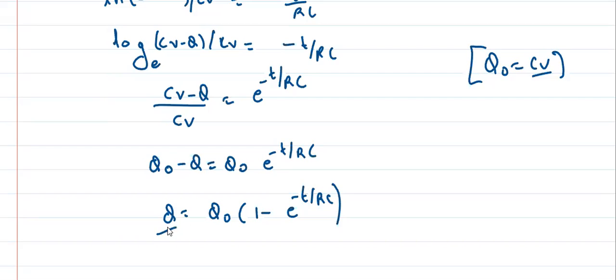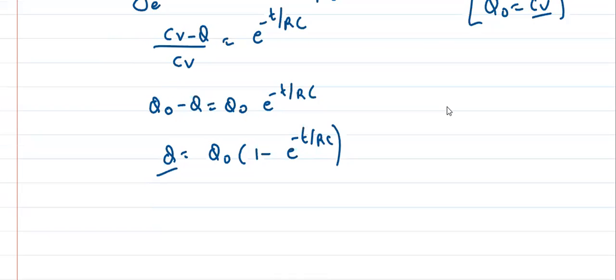So this is the charge which will be stored in a capacitor during charging at any time interval t. And here RC is called tau, which is the time constant.